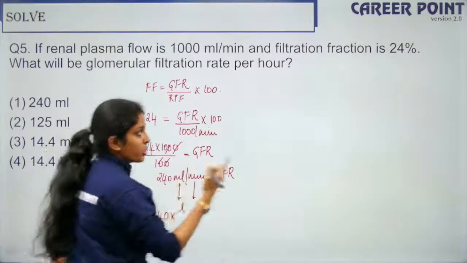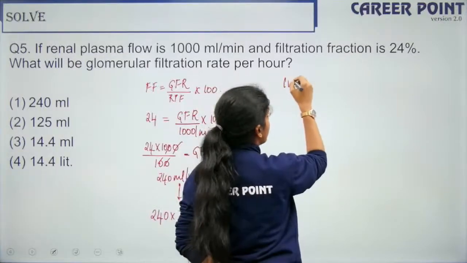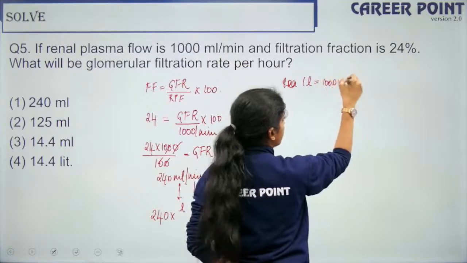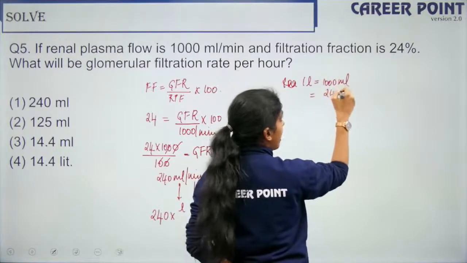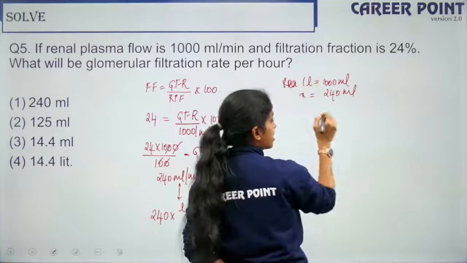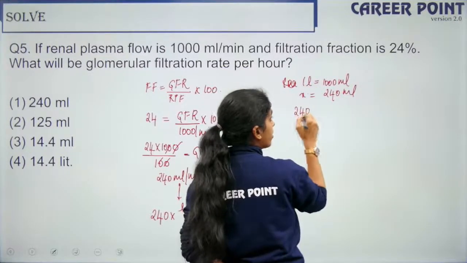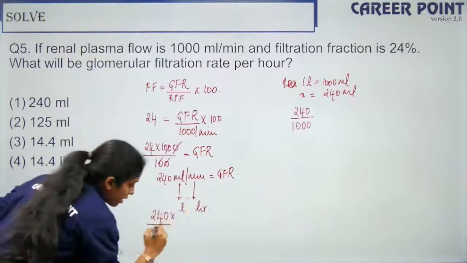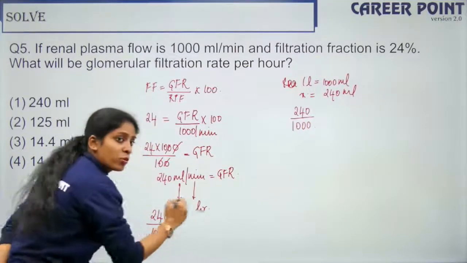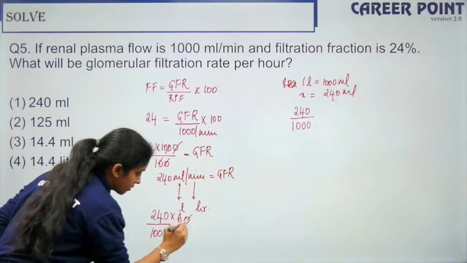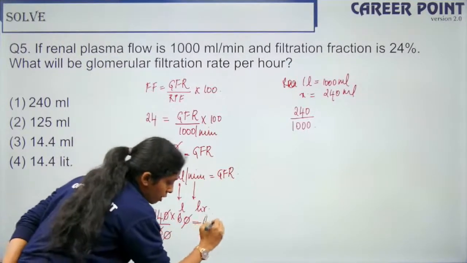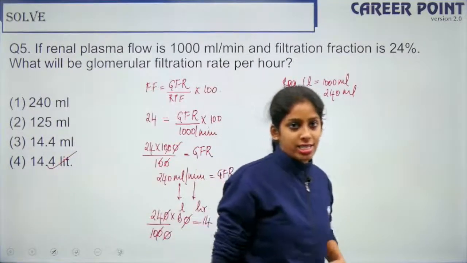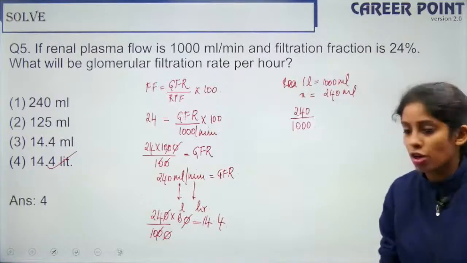So I am converting, so it is like this. So 1 liter is equal to 1000 ml. Right, so I have 240 ml now. So how many liters? So now it is 240 by 1000. Right, so 240 by 1000. So if I have to convert this into hours, into 60, so it will be 14.4. So the right answer is 14.4 liters. Okay, so this is how you're supposed to solve.